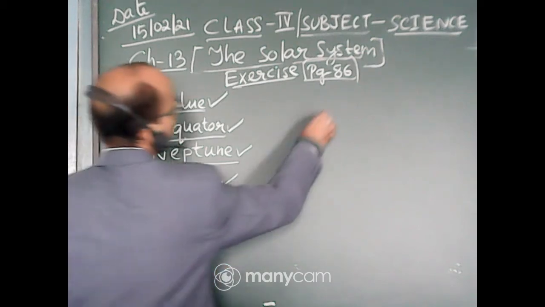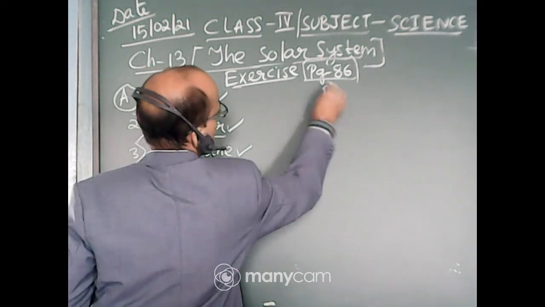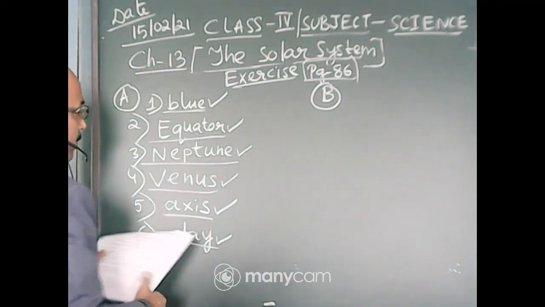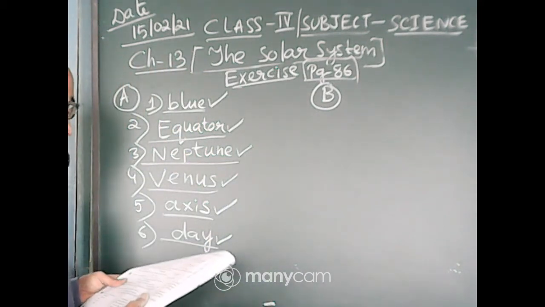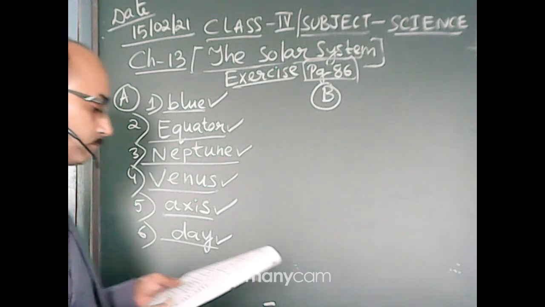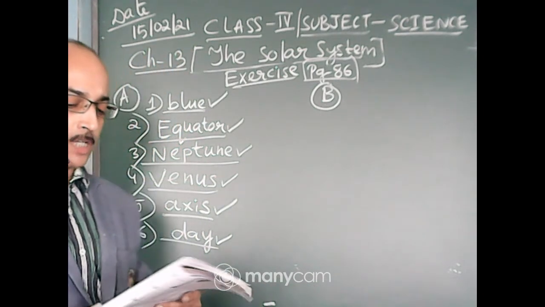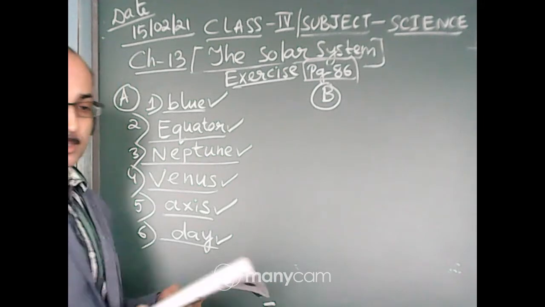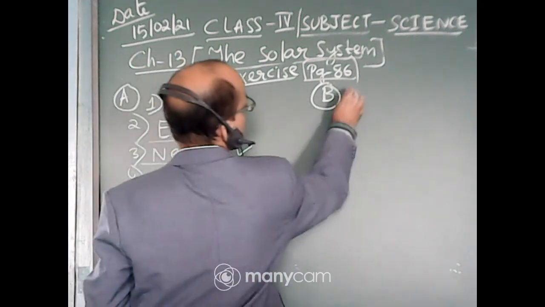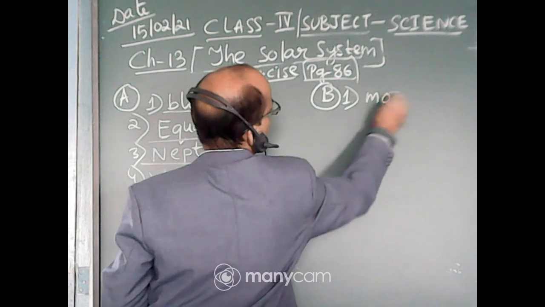Now we will do number B. B is your fill in the blanks. Number 1, the dash is the natural satellite of the earth. Which one? It is the moon. Yes. Number 1 is moon.